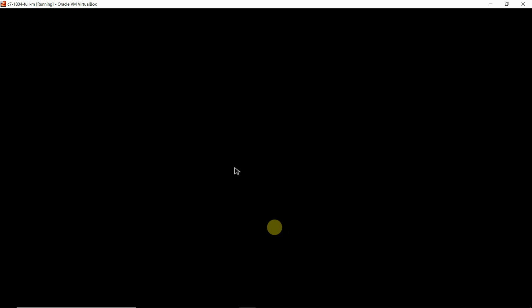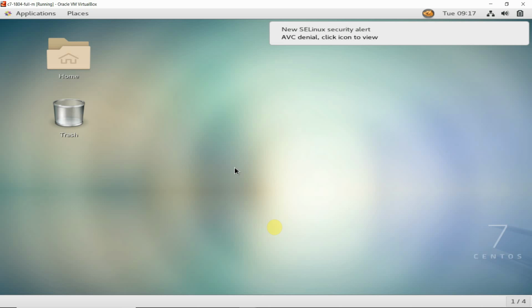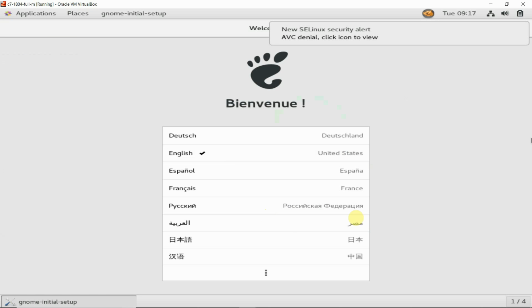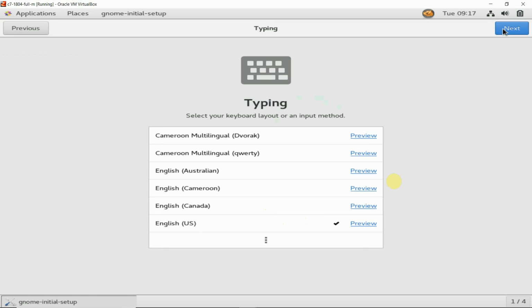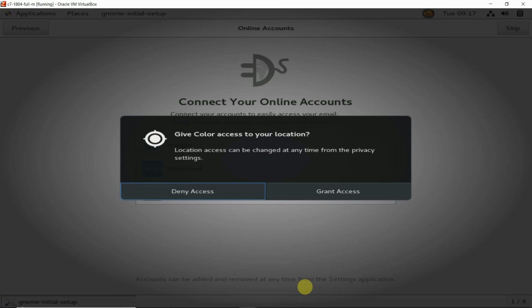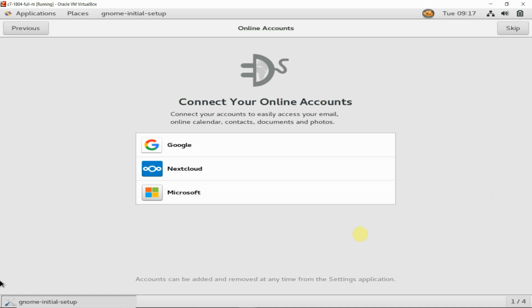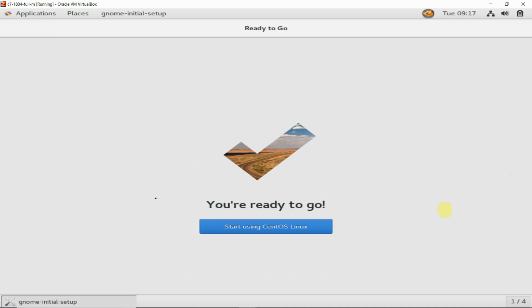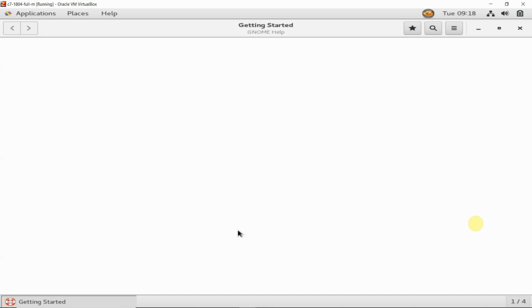Again it will ask for the settings. English by default is okay, so we will go with next. Again, keyboard is English default, we will keep it the same. Next. We don't want this, I do not want to link with an online account, so I will say skip. We will say start using Linux.